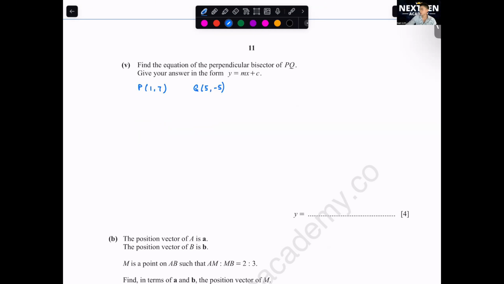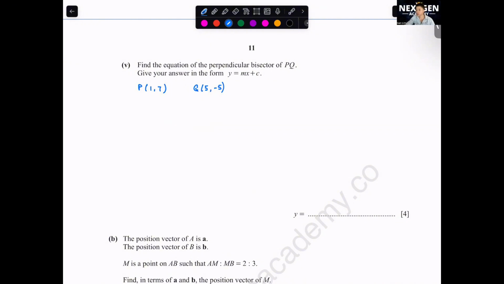Okay, did we find midpoint of PQ? Okay, teacher blur a bit already. Sorry, I'm looking at too many things. Okay, what's midpoint of PQ?